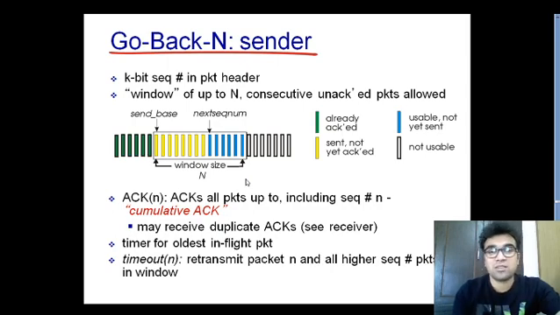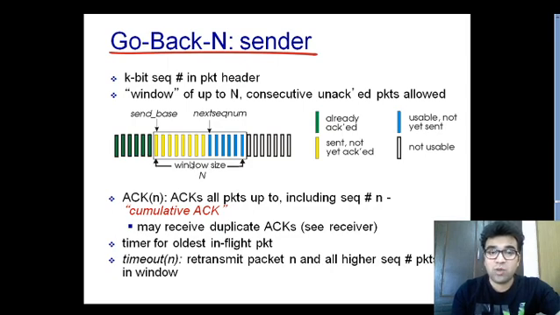If your window size is n, then your sending side can send n number of packets available in that window. The sending side has four categories, as I have already told you: the green category are packets which are sent and acknowledged.